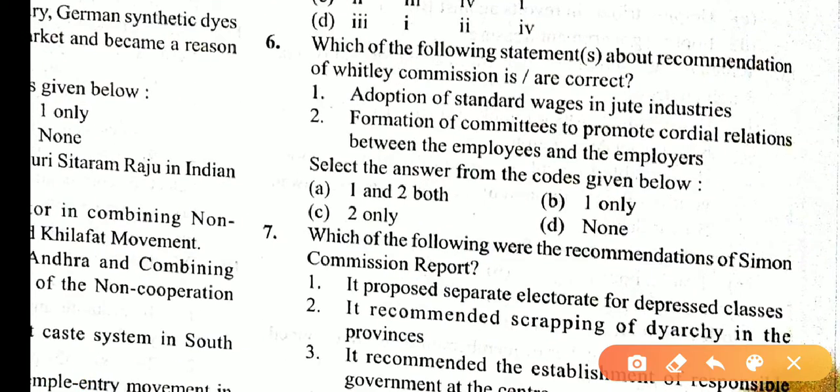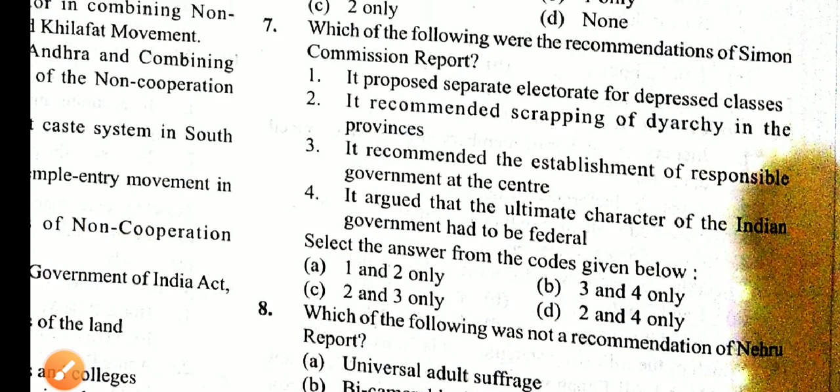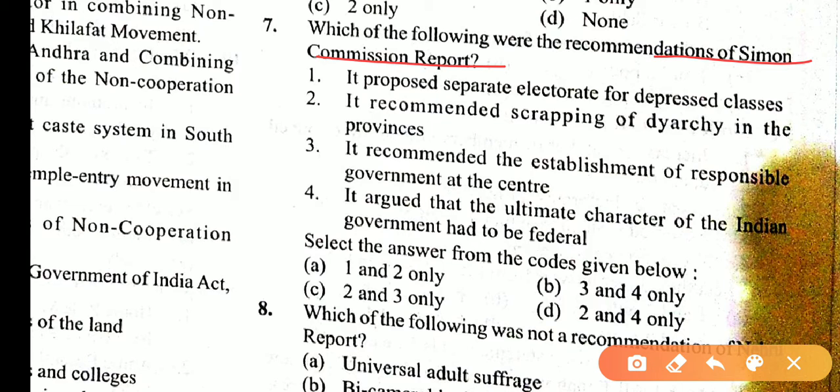Which of the following statements about the recommendations of the Whitley Commission is correct? Adoption of standard wages in the jute industry, yes. Formation of committees to promote a cordial relationship between employees and employers, yes. So 1 and 2 are correct statements. So answer is A.